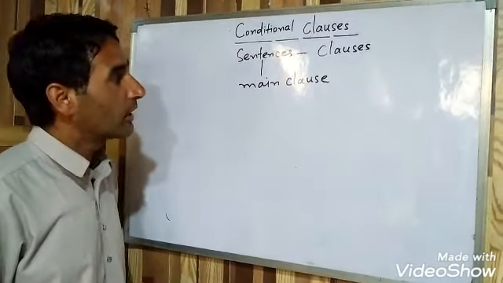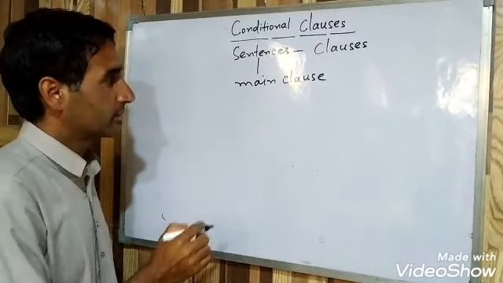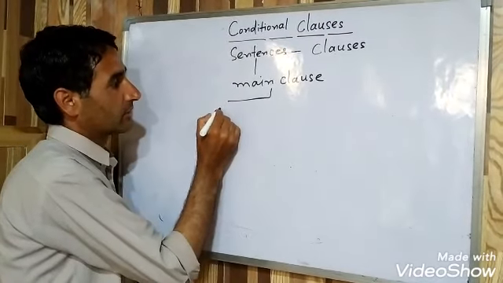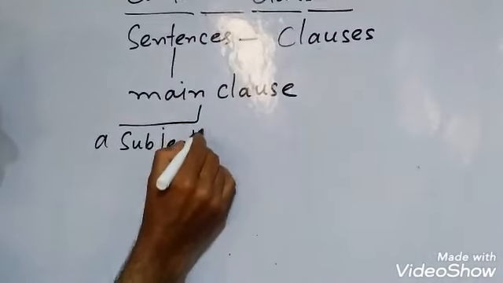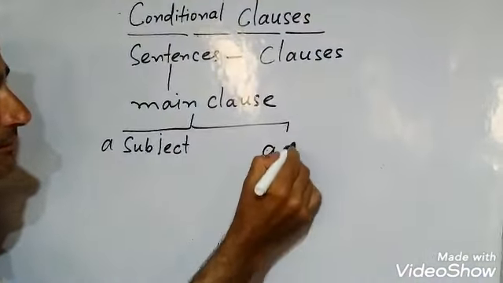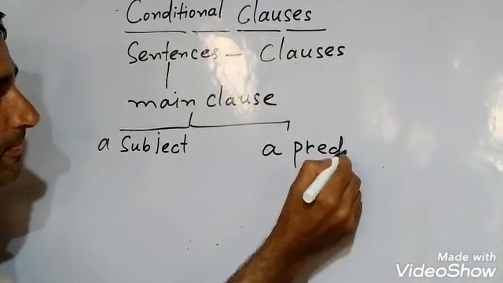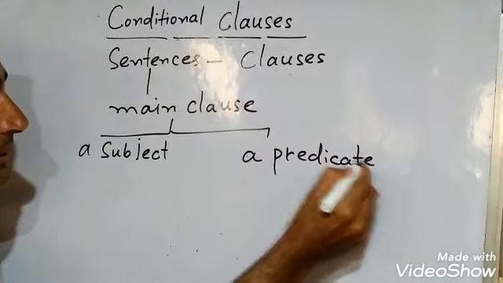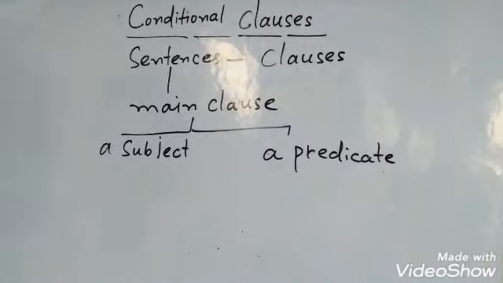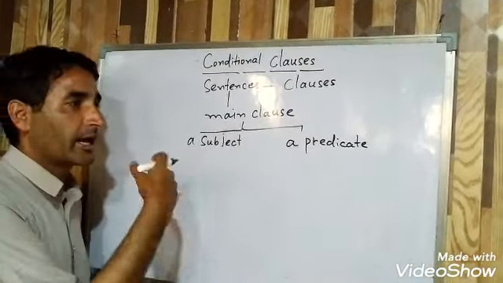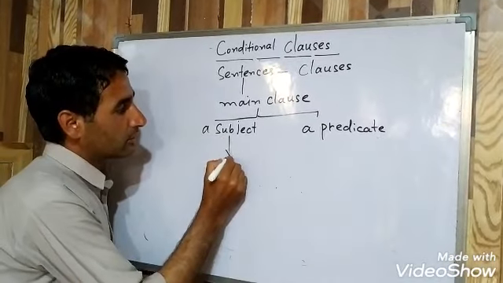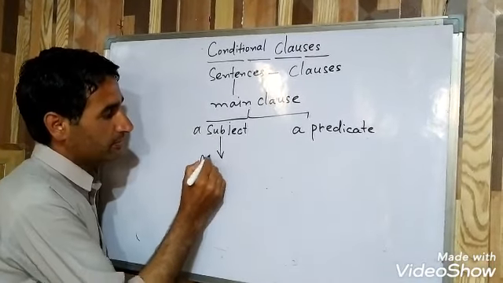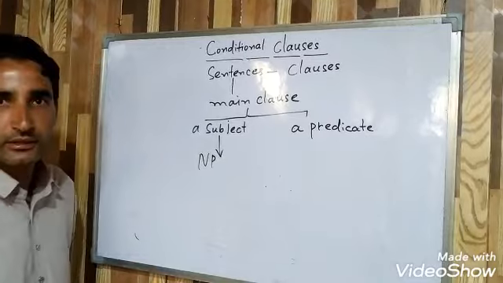And a clause consists of two parts. Number first is a subject and a predicate. A subject is a noun phrase or its equivalent.